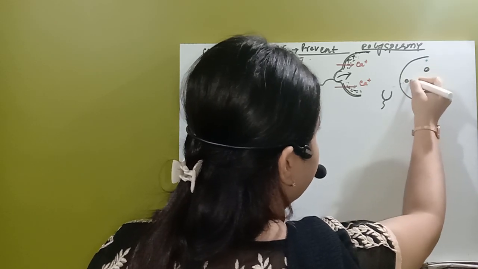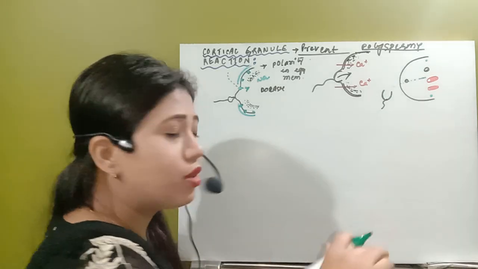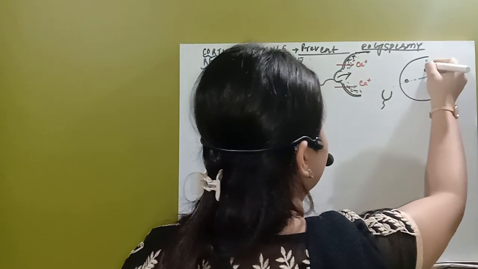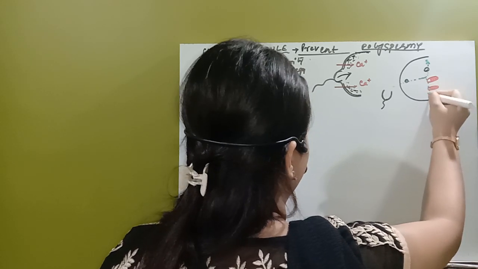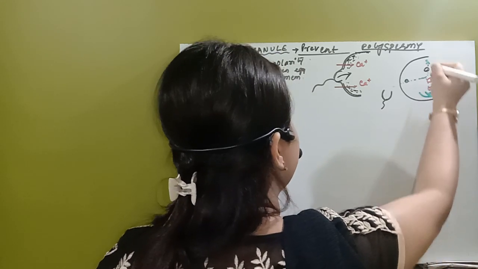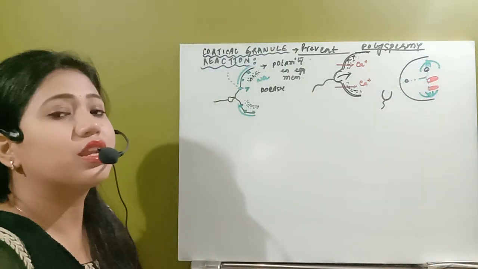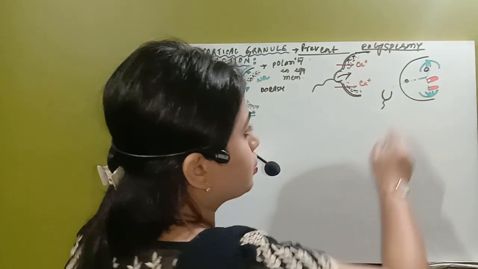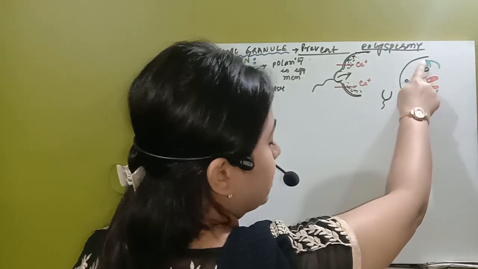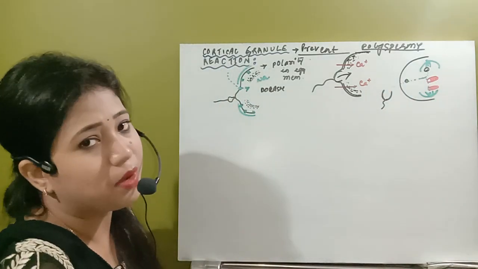That means it will migrate first from this animal pole, then it will go at right angle, and after that it will go to the cortex. Whenever it reaches the cortex, it will develop some mitotic spindle so that it can be ready for the cleavage. So in this region, the centriole, mitochondria and the nucleus of the sperm enter.